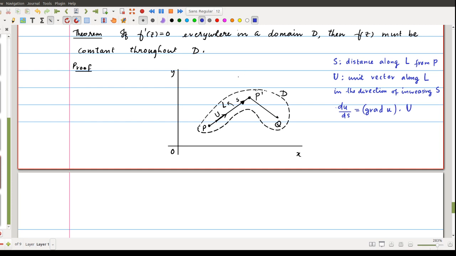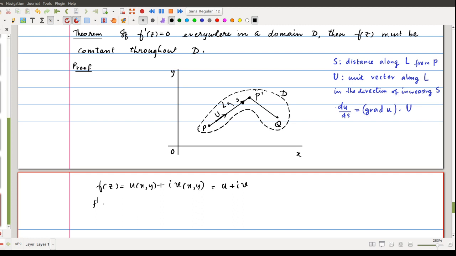If f dash z equals 0 everywhere in a domain D, I have drawn a picture. Suppose this is D, then f dash z is 0 everywhere in this D. Then f of z must be constant throughout this D. So in order to prove this, we write f of z as u plus iv. In fact, f of z is equal to u of xy plus i times v of xy. For the sake of simplicity, we write this simply as u plus iv.